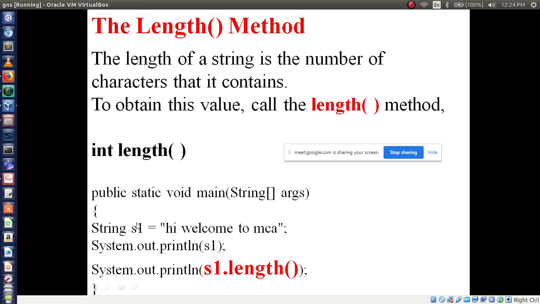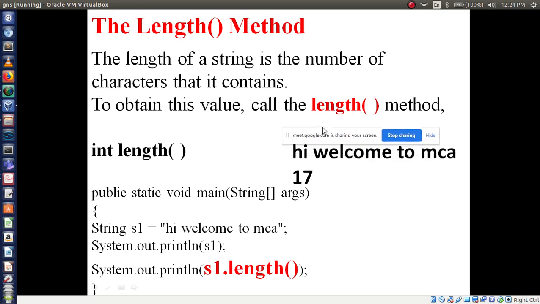I mean how many characters it contains. To use this method, you use the reference variable dot followed by length in the print statement. Directly you are using it. So can anyone guess how many characters it will print?